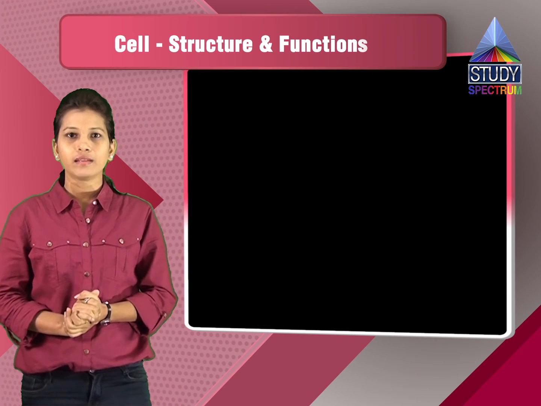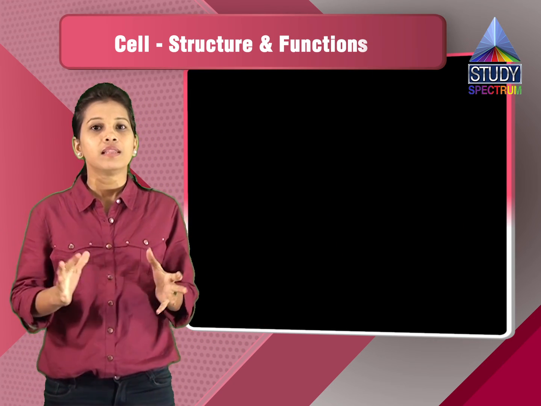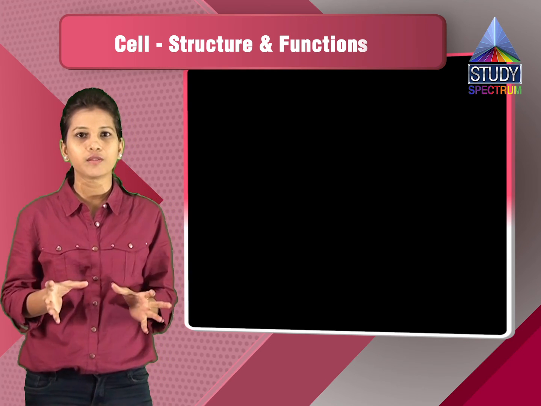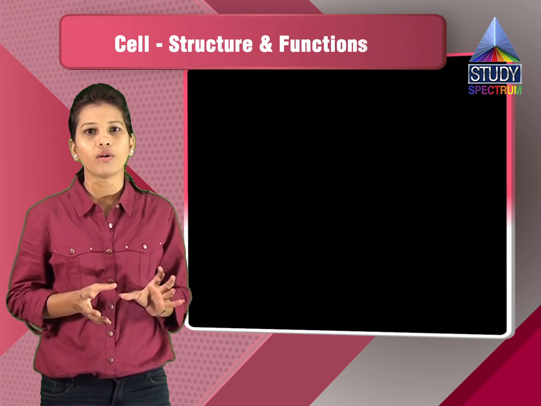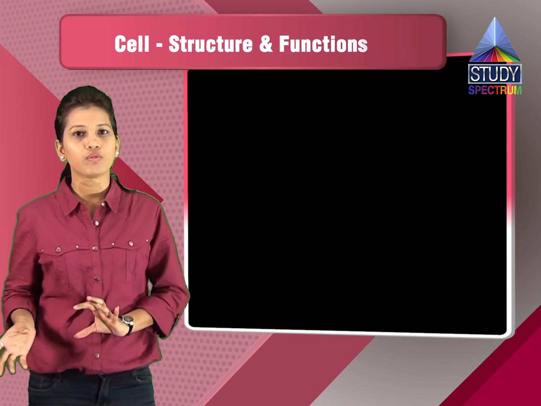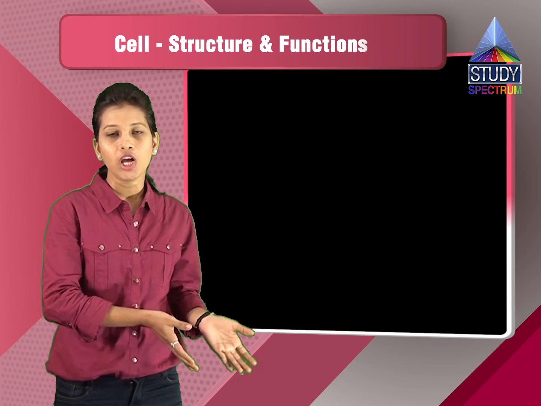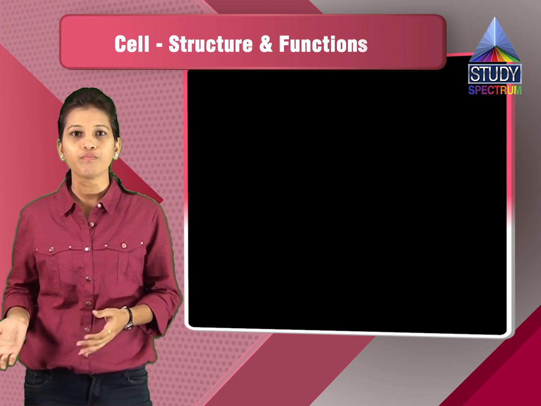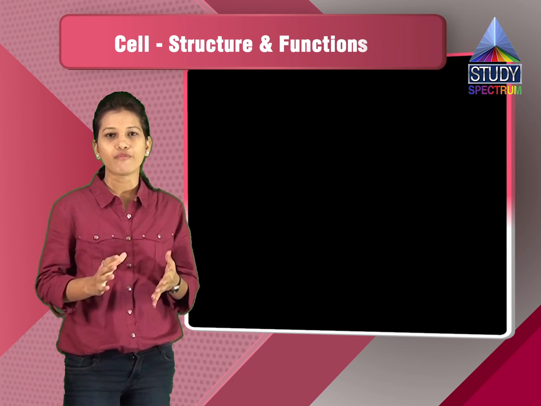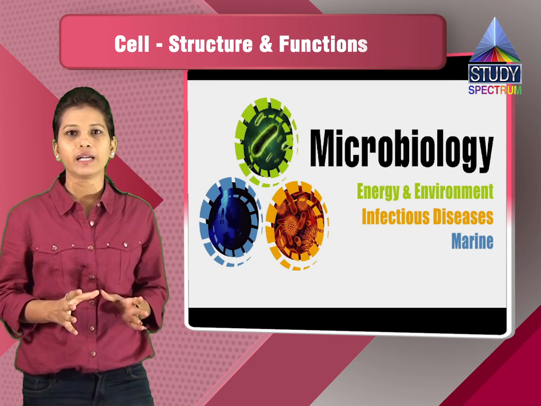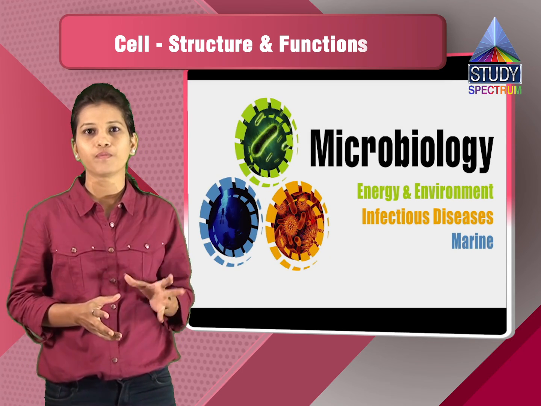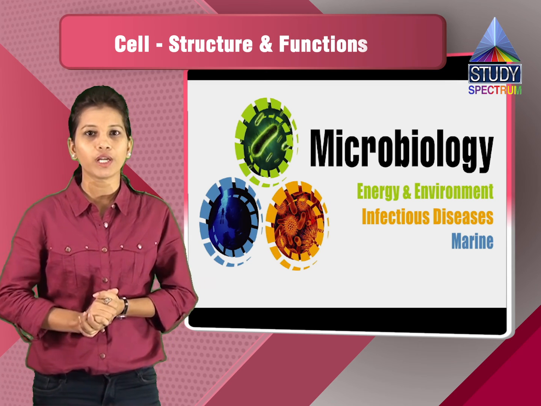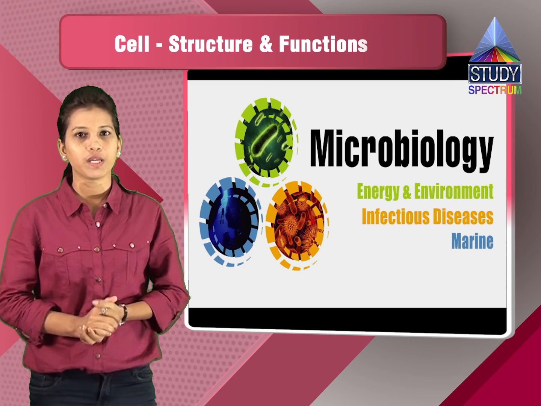This chapter, the cell, the structural and functional unit of life, is very important since we deal with the various cells, and we need to know the various cells in detail so that we can study each and every organism individually. Like if you go to botany, you will understand the plants in detail. If you go to zoology, you will understand the animals in detail. If you consider the microorganisms, you have to study microbiology. In that we will understand each and every organism, the smaller organisms or the microorganisms, in detail. So this way, the cell is a very important chapter which we have seen in this topic.